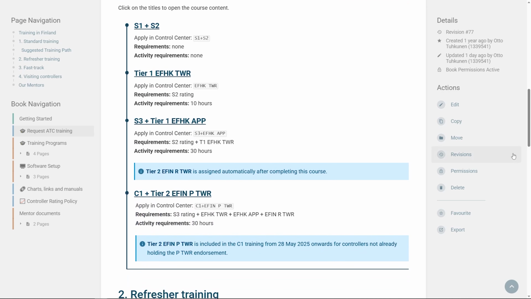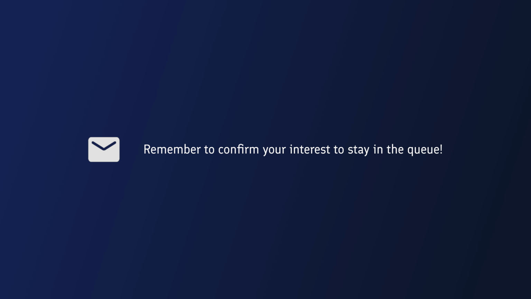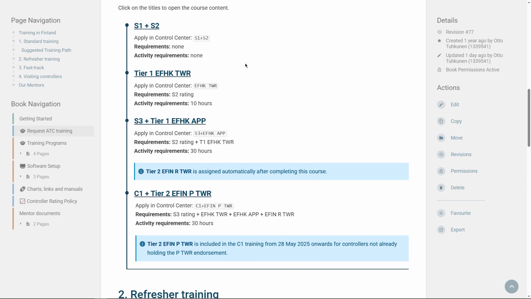The waiting time for each course is usually between 6 and 12 months, except for Helsinki Tower, which we try to keep below 2 months. While you're waiting, we'll send you a monthly interest confirmation message. You'll need to confirm this message to remain in the queue. Check the course details to prepare yourself before mentor assignment.